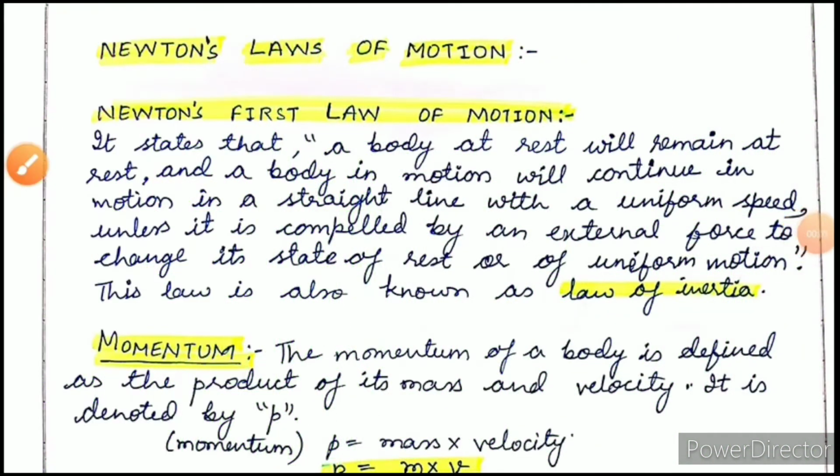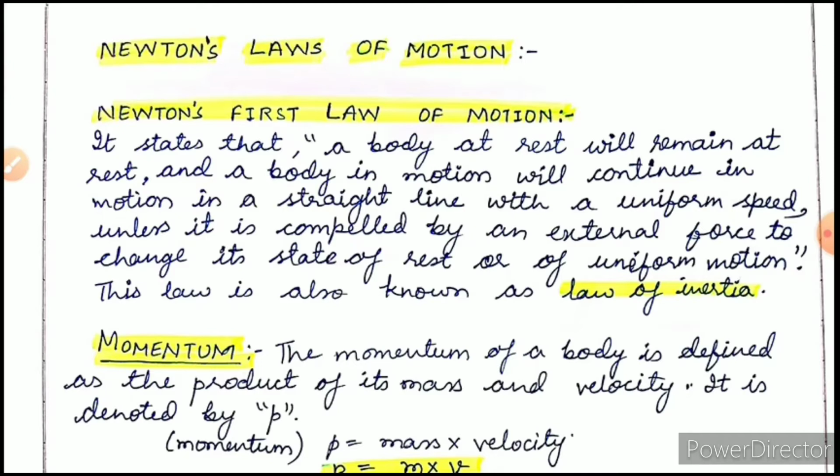Good morning, students. So far, we have studied inertia. That is, inertia depends on the mass of a body. The more the mass, the more inertia that body will have. For example, we have seen the case of a truck and a car. A truck has more mass, so it will have more inertia, whereas a car has less inertia.